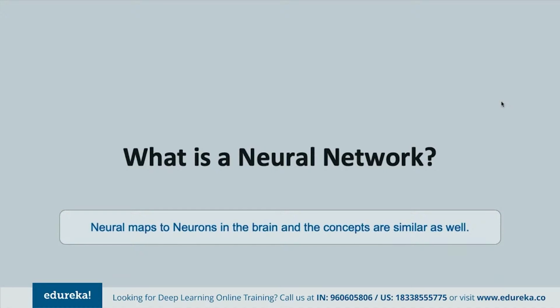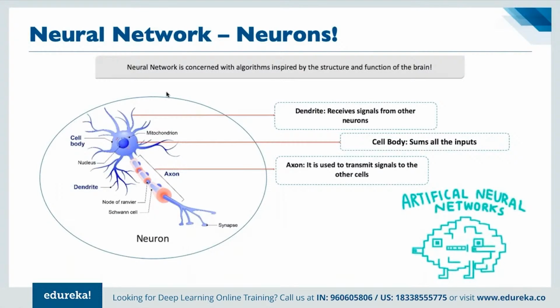Next part is, let's discuss the concept of neural networks. Neural maps to neurons, just like we have neurons in our brain. We must have studied neurons back in class 9, I guess. In class 9 biology, back in our school days, we must have studied how exactly our human brain works.